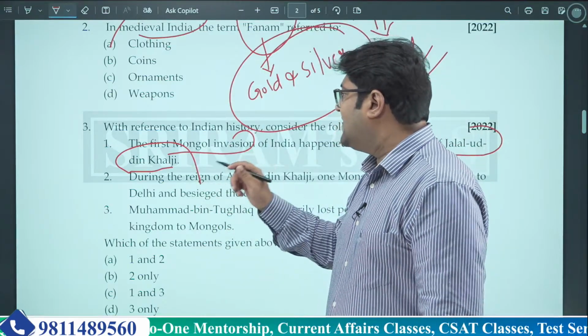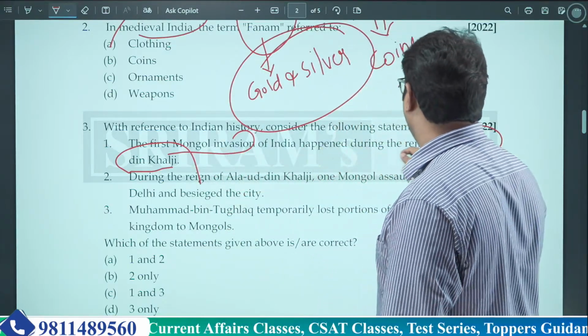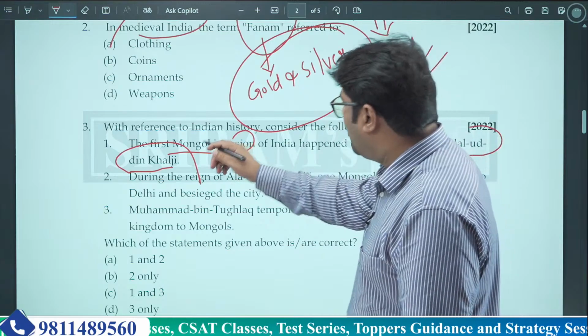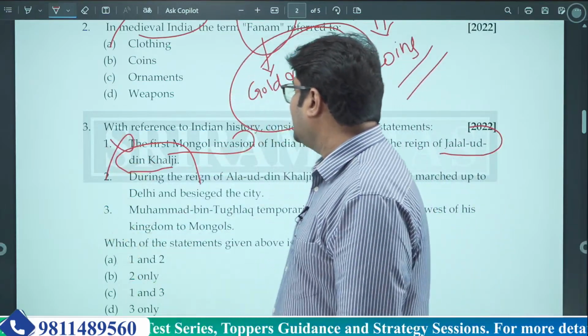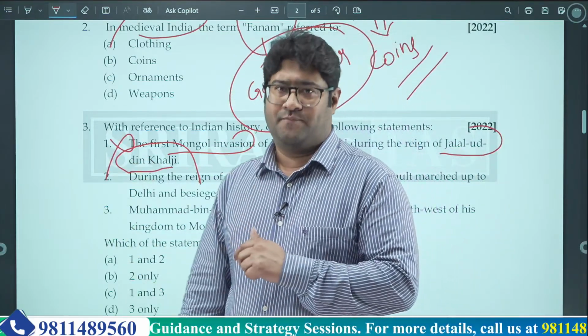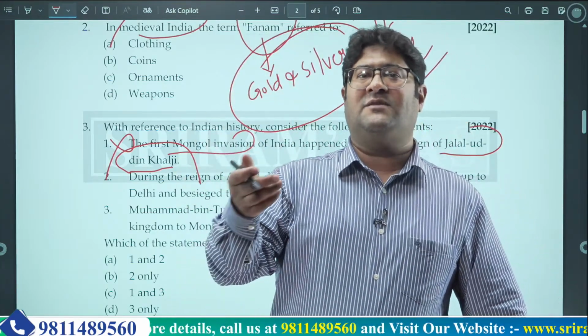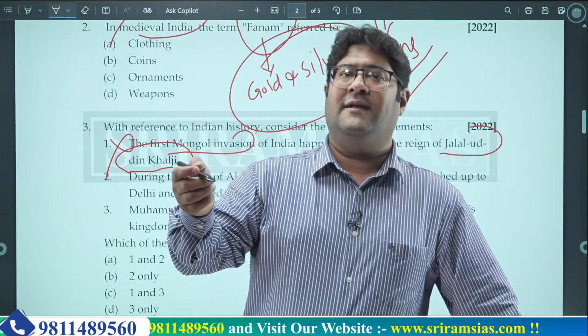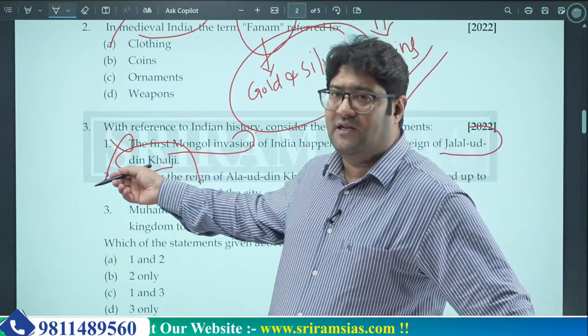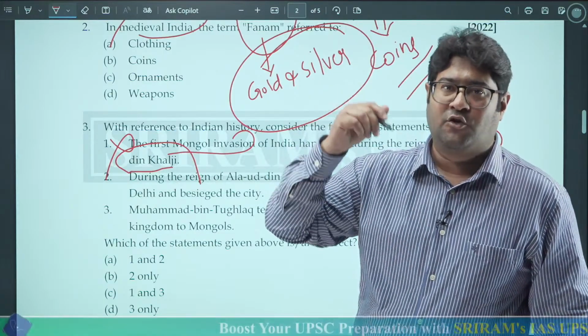Now this first statement says that the first Mongol invasion of India happened during the reign of Jalaluddin Khalji, which is wrong. The first Mongol invasion didn't happen during Jalaluddin Khilji. Jalaluddin Khilji was basically the father-in-law of Alauddin Khilji. A very famous movie came a couple of years back, Padmavat, in which there is a scene in which Jalaluddin Khalji directs something or says something to Alauddin Khalji.